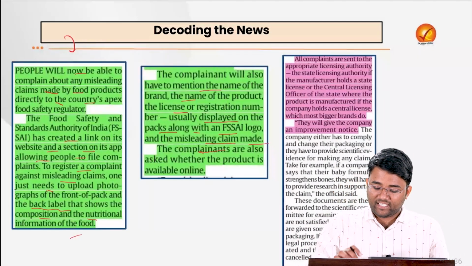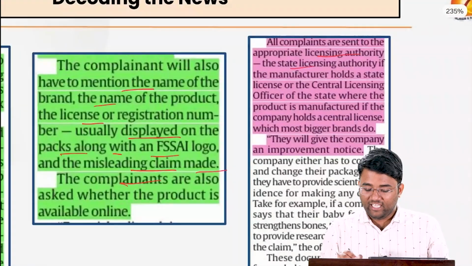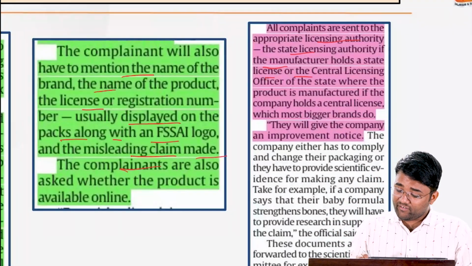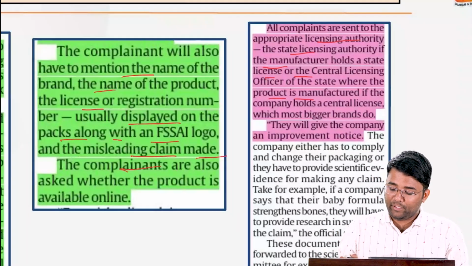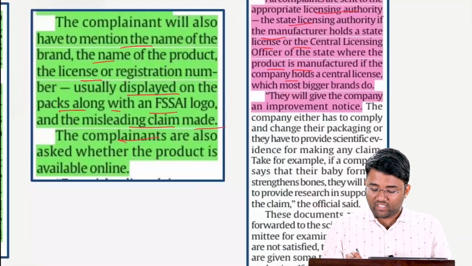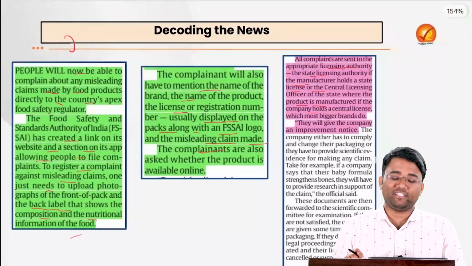All the complaints are sent to the appropriate licensing authority: the state licensing authority, if the manufacturer holds a state license, or the central licensing officer of the state where the product is manufactured, if the company holds a central license, which most bigger brands do. Then they will give the company an improvement notice based on the complaint.